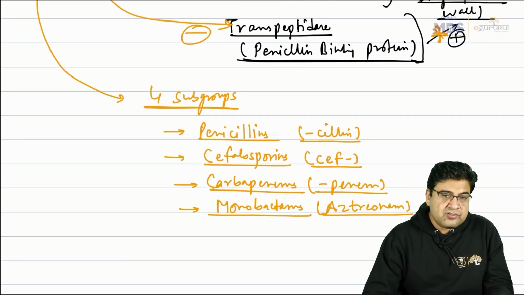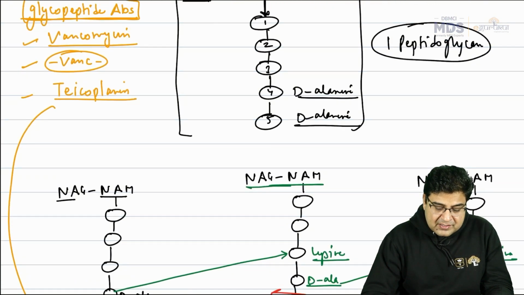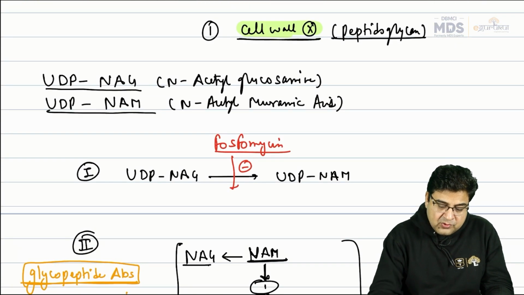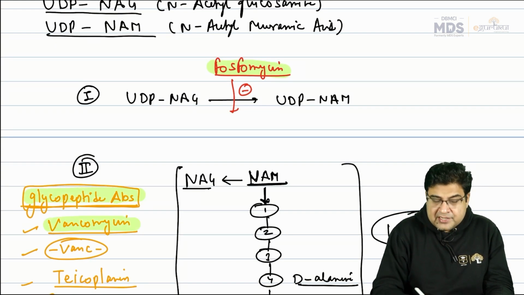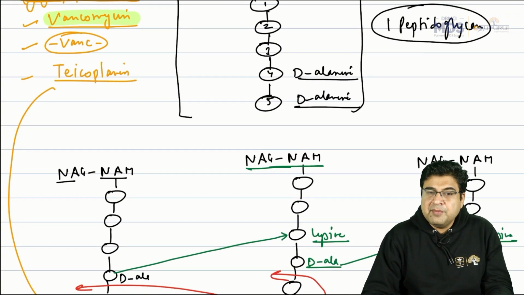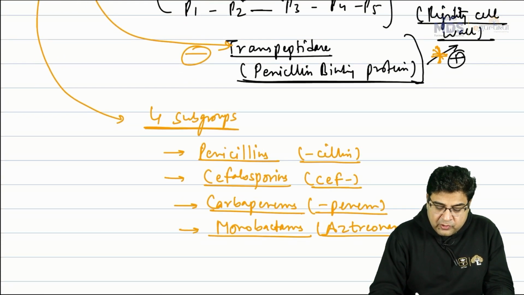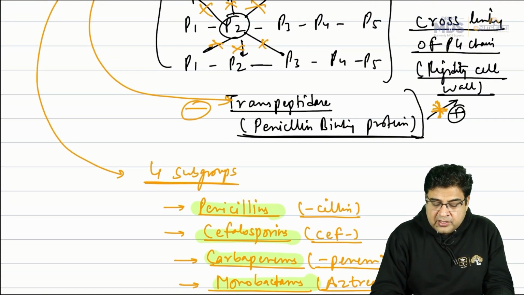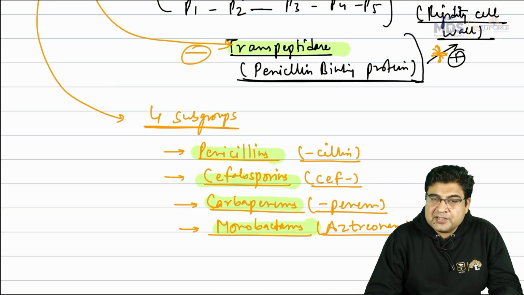So we have discussed the first mechanism of action, medicines which are cell wall inhibitors. We discussed 3 medicines. Number 1 is known as fosfomycin. Second is glycopeptide antibiotic, where the classical example is vancomycin, inhibitor of transglycosylase enzyme. And the third is beta-lactam antibiotics, total 4 in number. We discussed the names also. They are inhibitors of transpeptidase enzyme. These are the medicines which are cell wall inhibitors.